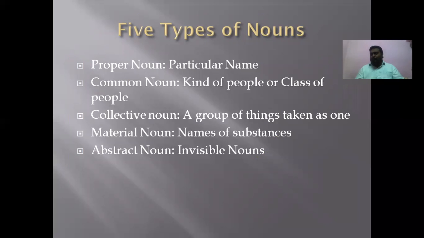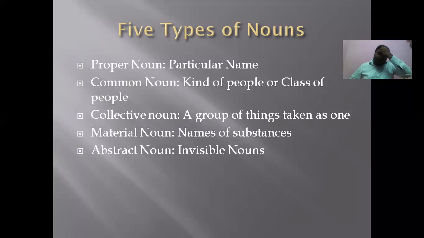Now the last one we are going to deal with is abstract noun. Abstract nouns are invisible nouns. We can't see them. So these nouns are called invisible nouns. If we look more clearly, these nouns are shapeless nouns.